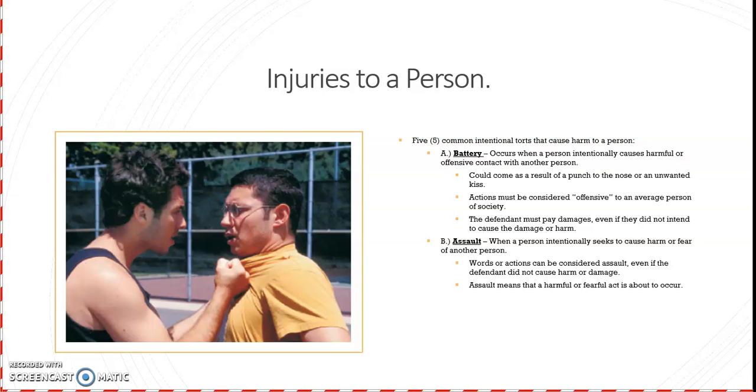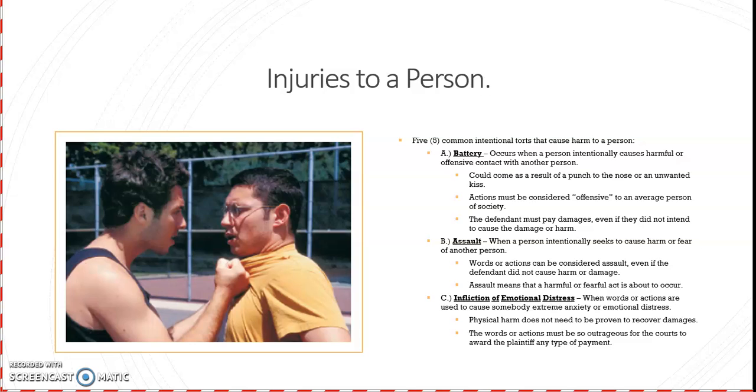Letter B here, assault, when a person intentionally seeks to cause harm or fear of another person. Words or actions can be considered assault even if the defendant did not cause harm or damage. Okay, let's say somebody throws a glass cup or bottle at your head, and you duck out of the way at the last second, and the glass shatters. You're not injured, but the person who threw it at you meant to cause harm to you, right? Meant to cause injury. So even though it didn't hurt you, that's assault. Assault means that a harmful or fearful act is about to occur. So you were obviously afraid of the glass or bottle flying at your head, so you moved out of the way. That could be assault.